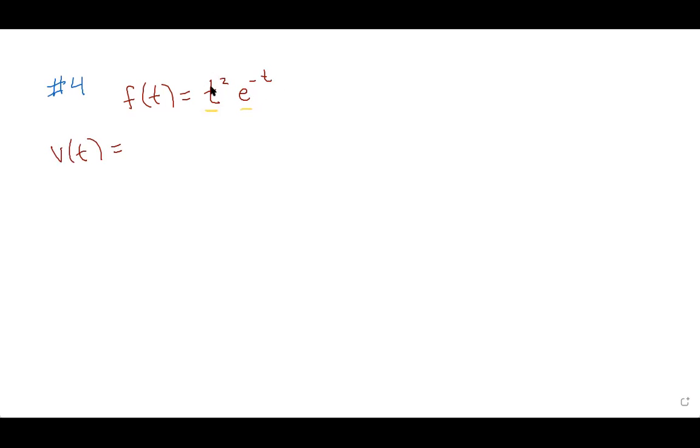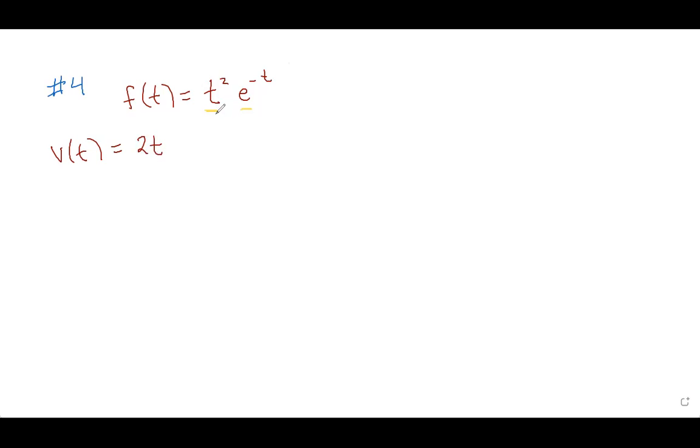In fact, I'm going to have somebody else do this really carefully. How about Tristan, would you take the derivative for us? Yeah, it will be 2 times t times the derivative of e to the negative t, so it will be the same thing. Wait, are you using product rule? Oh no, I'm just saying it's going to be e to the negative t.